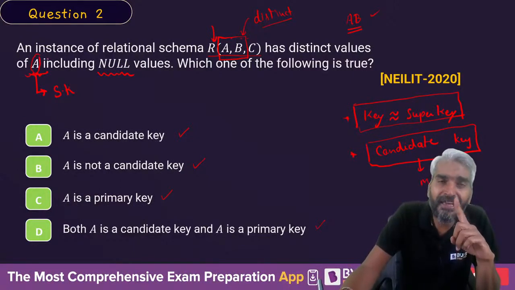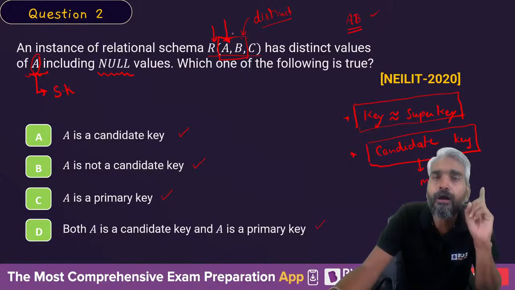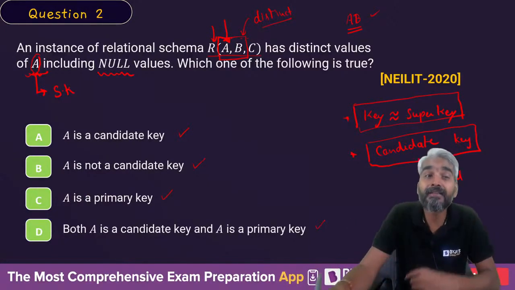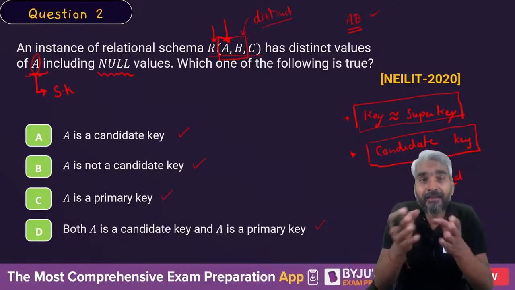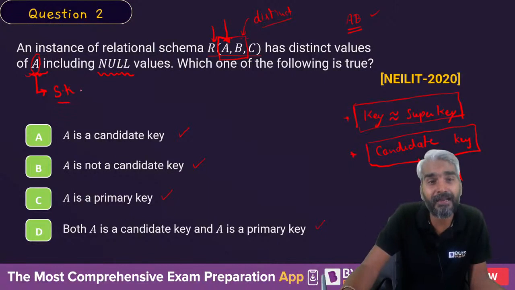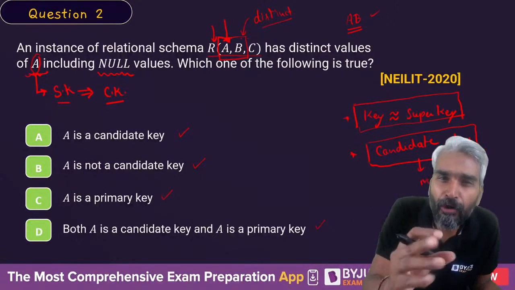Do you notice this A is a single attribute? Yes, because this is defined as an attribute of the relational schema. So we know that we cannot further divide this attribute A into subparts. Therefore, A is a single attribute and it is a super key with a single attribute. Therefore, it is guaranteed to be a candidate key. But again, this is okay from the NIELIT point of view.